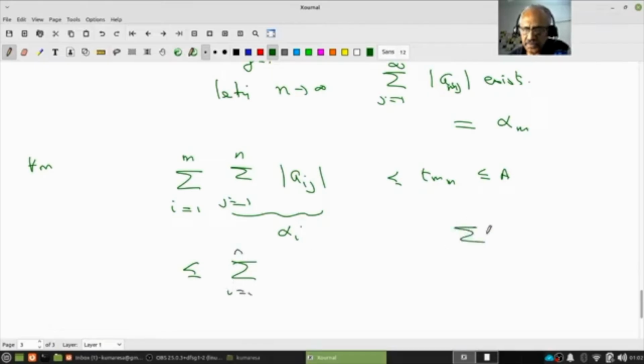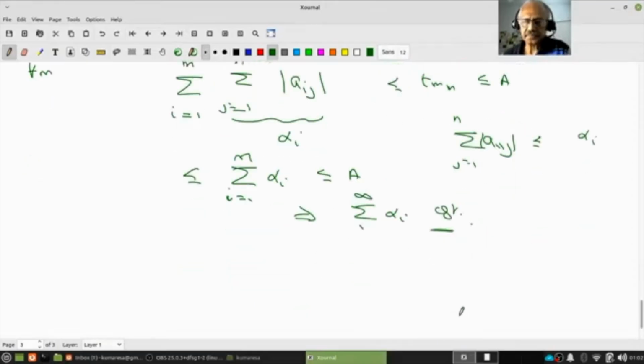Notice that for a fixed i, the sum of mod a_ij from j equal to 1 to n is the partial sum of the series, and it converges to alpha_i, which is the LUB of the partial sums. You understand? Therefore each one of these is less than or equal to alpha_i. Therefore I have the sum of alpha_i from i equal to 1 to m is less than or equal to a. This means the summation of alpha_i from 1 to infinity converges.